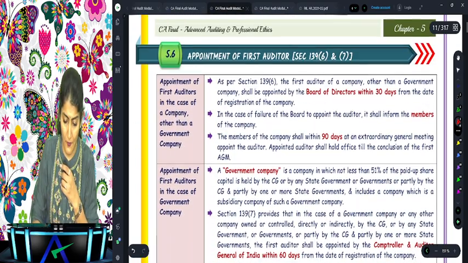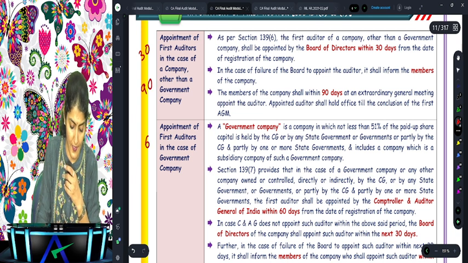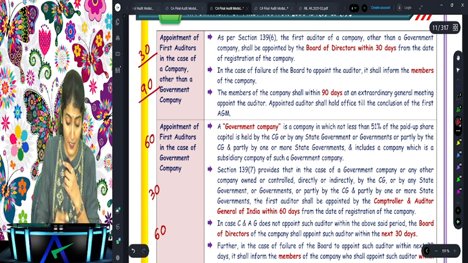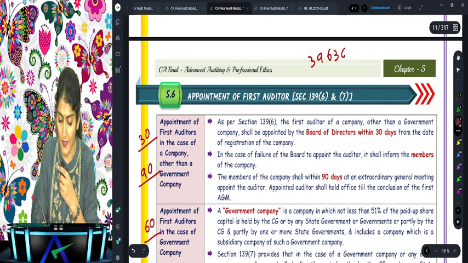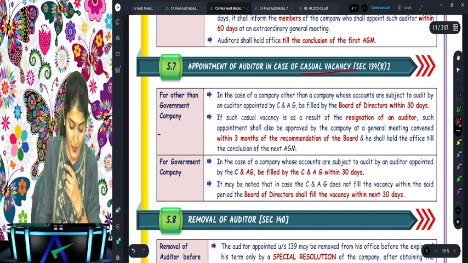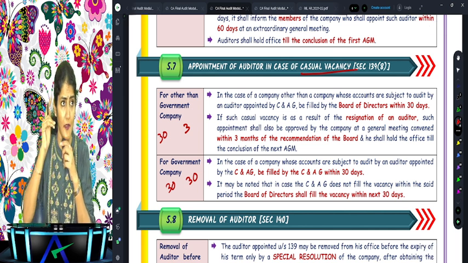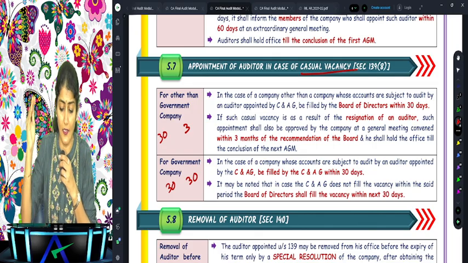Then after that we have the appointment of the first auditor. For first auditor, what did we say? 30, 90, 60, 30 and the 60. Right, for other than government company, 30, 90. And for government company, we said 60, 30 and the 60. Do you remember that? 3, 9, 6, 3, 6. Right, 39636. An appointment in case of casual vacancy, 33 and 30, 30. Are you all with me? Pay attention. Don't lose the momentum of the class. 33 and the 30, 30.